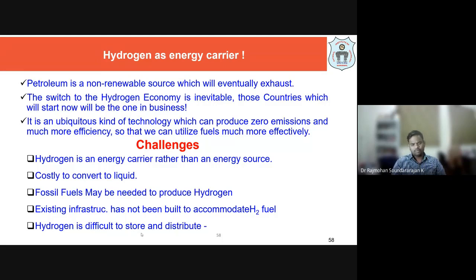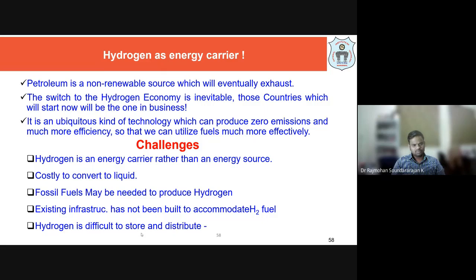All of this is going to affect a person starting a new hydrogen producing plant. We are all capable of becoming entrepreneurs and starting a new plant where we can produce hydrogen, high purity hydrogen, right? You can even buy the technologies from abroad and we can start our startup. But how does the government support us when we are importing equipment for making hydrogen, how much concession is given, how much subsidy is given, how government gives permission, at what rate, meaning how quickly they respond to your proposals, right? So all of that is going to affect these things. That's why this is also one of the challenges.